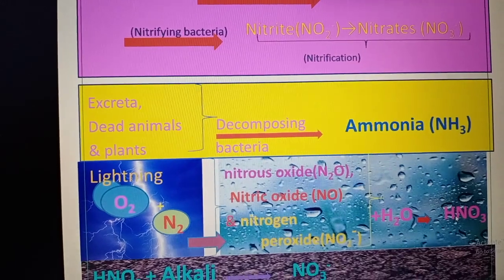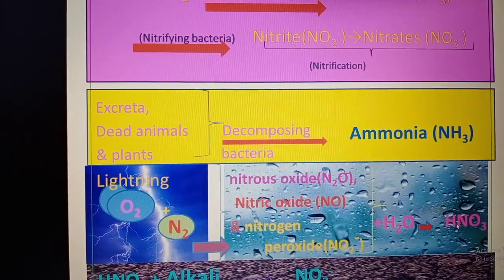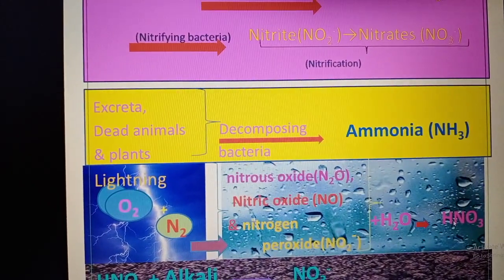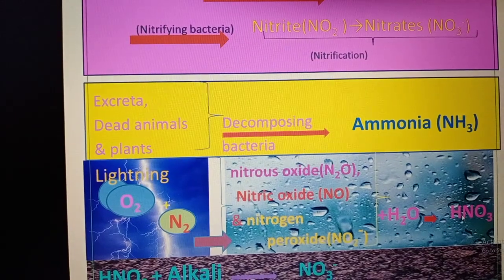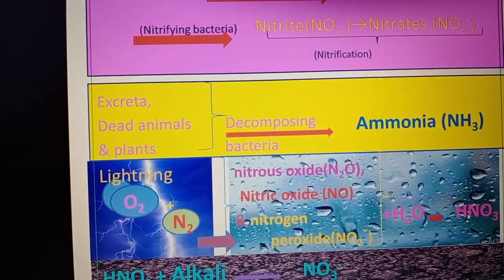This nitric acid is dilute nitric acid because in the rainwater the amount of water is much higher and the amount of acid is very little only. So it is not a very strong acid.